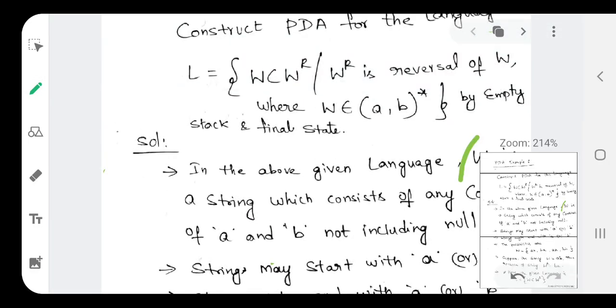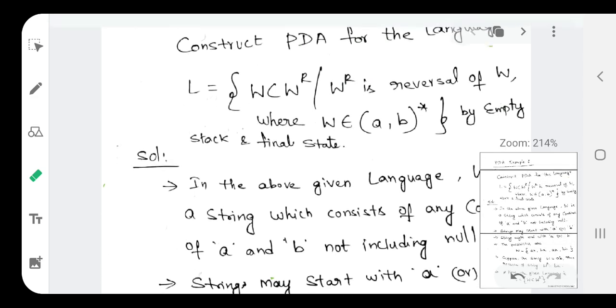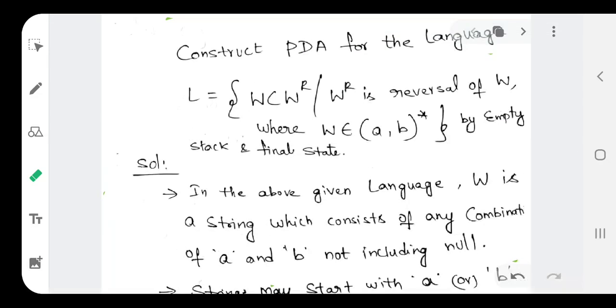Please observe the question. This is the question given: L equal to W C W power R, where W power R is the reversal of W, and W belongs to {a, b} whole star. We can take any possible strings with the help of A and B combinations.